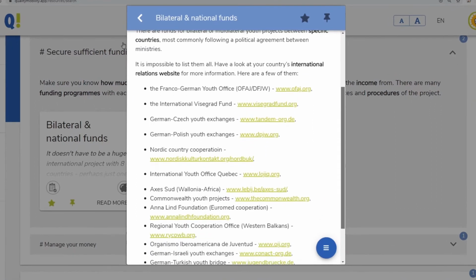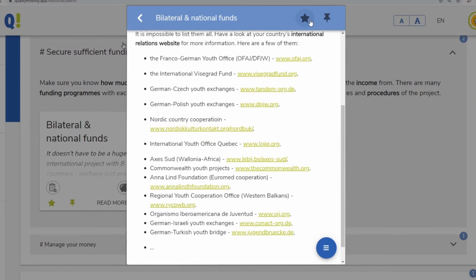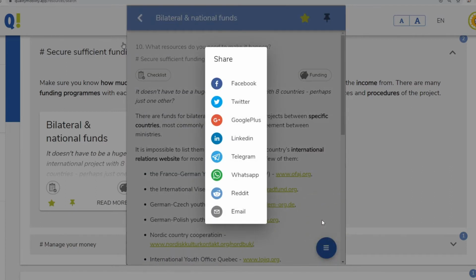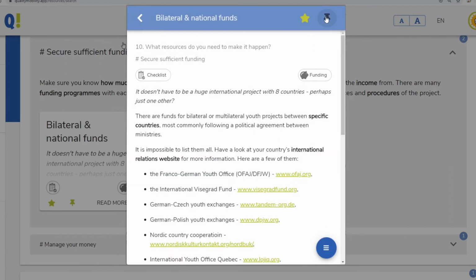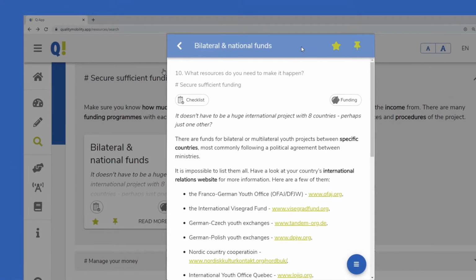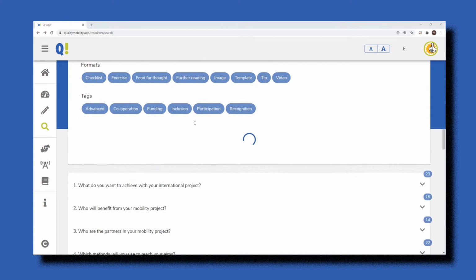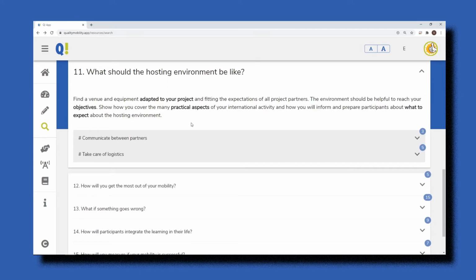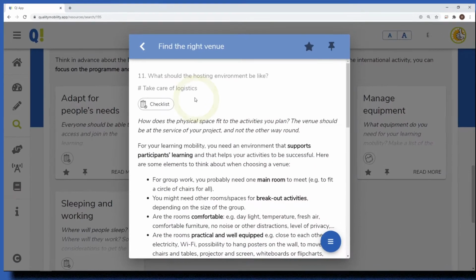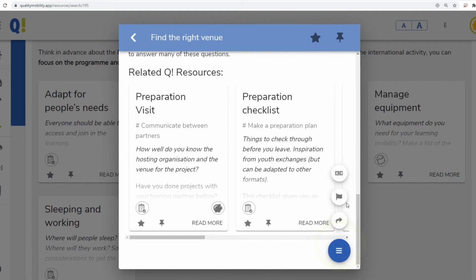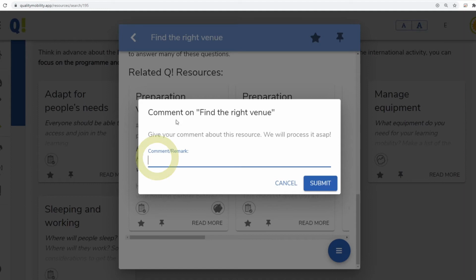If there is a resource you particularly like, you can give it a star or share it online. And if you want to find it back more easily, you can pin it on your dashboard. If you find that something is wrong or missing, simply use the comment function to alert the Q administrator.